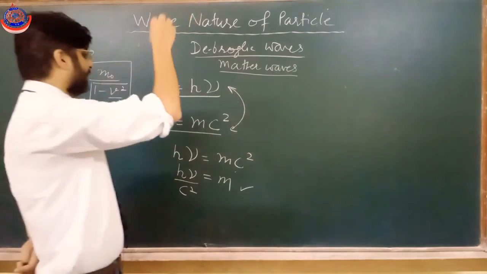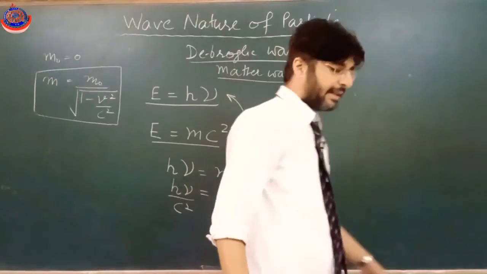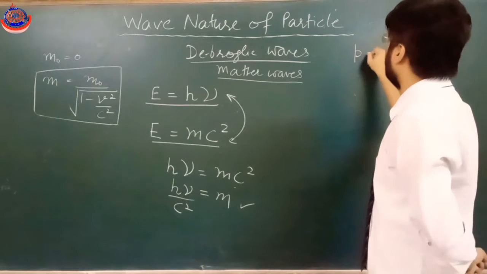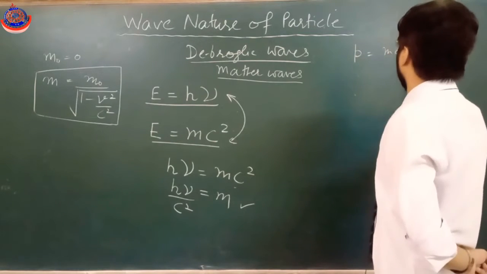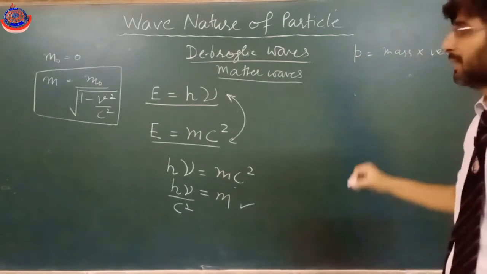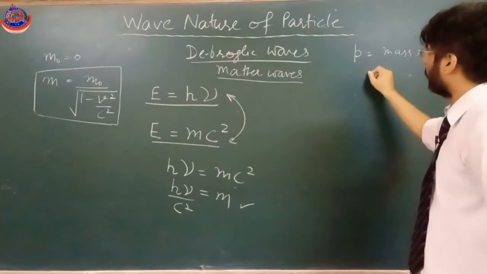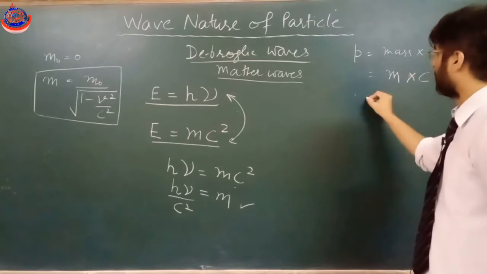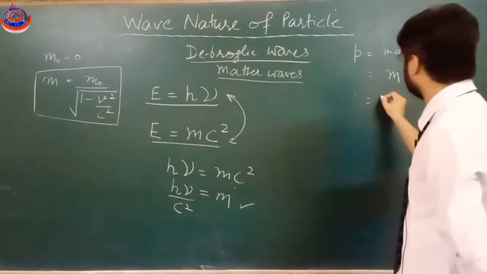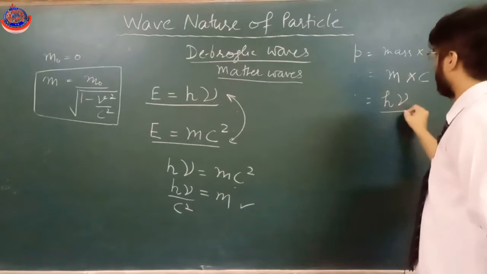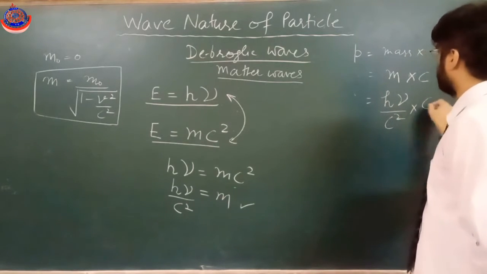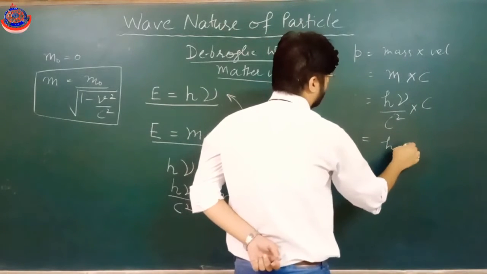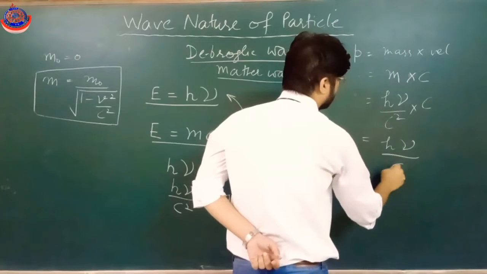Now the momentum of any particle is given by mass into velocity. That means photon is moving with speed of light, so we can put the value of mass, h nu by c square, into c. That means we can write it as h nu by c.